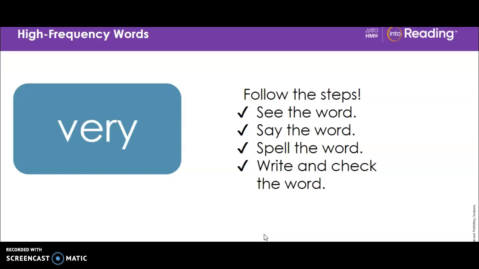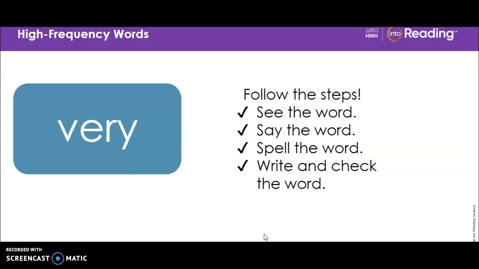Our last word is very. Look at the word. Repeat the word after me. Very. Very. I am very happy to see you. Say the word again after me. Very. Look at the letters in the word. Let's spell it out loud. V-E-R-Y. The letter E stands for the short E sound.